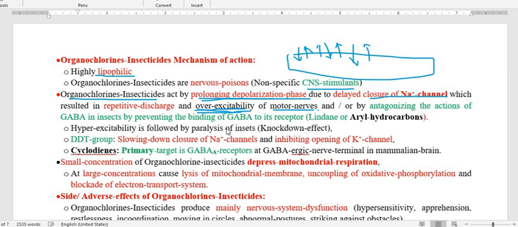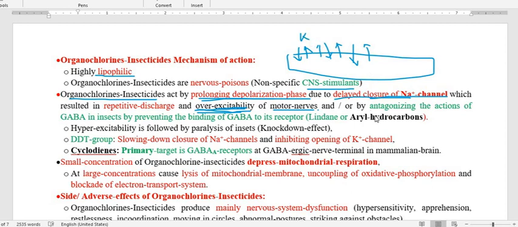This activity occurs first. In addition, the mechanism of action is prolonging the depolarization phase by delaying the closure of the sodium channel. So the sodium channel gets delayed to close, and therefore it produces depolarization, which leads to overexcitability, and therefore efflux of potassium ion gets delayed.